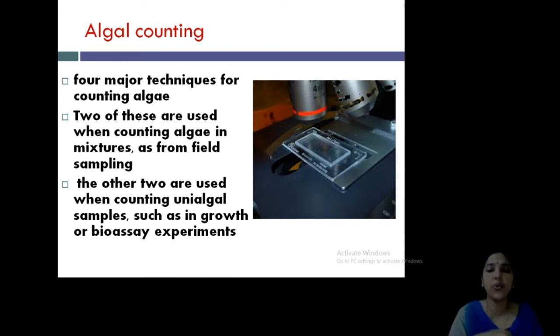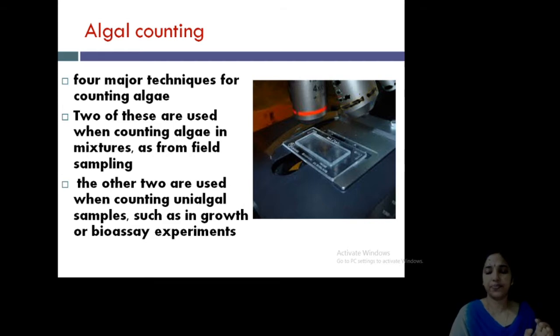And how can you count this? That is by bioassay, growth in bioassay experiments. So these are the two broad types of algal counting. Understood? One is from the field itself, by collecting, and a mixture type you will count. And the second is from the unialgal samples that you have grown in your laboratory.